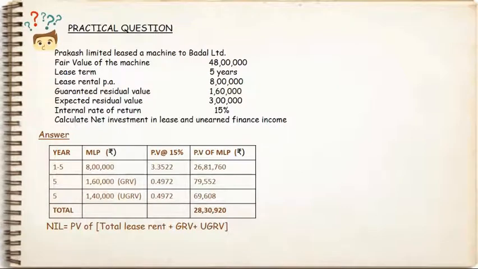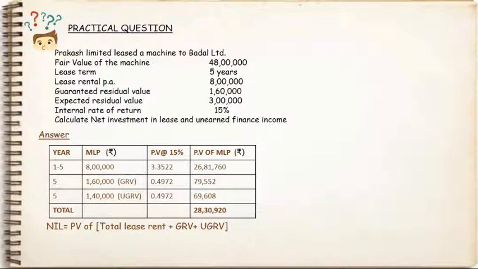Take a look at this table. Like the previous question, the column 1 shows the year, column 2 shows the minimum lease payment paid each year, third column shows present value at 15% and the last column shows the present value of minimum lease payments. For the 5 years, minimum lease payment for each year is 8 lakh and its present value rate is 3.3522. Therefore, the present value of minimum lease payment for all the 5 years together will be 26,81,760. There is a guaranteed residual value of rupees 1,60,000 and an unguaranteed residual value of 1,40,000.